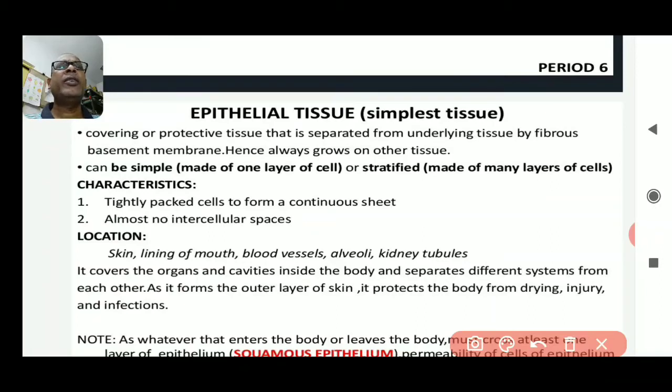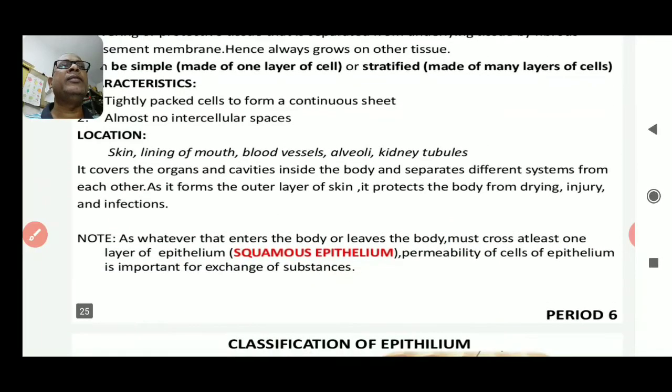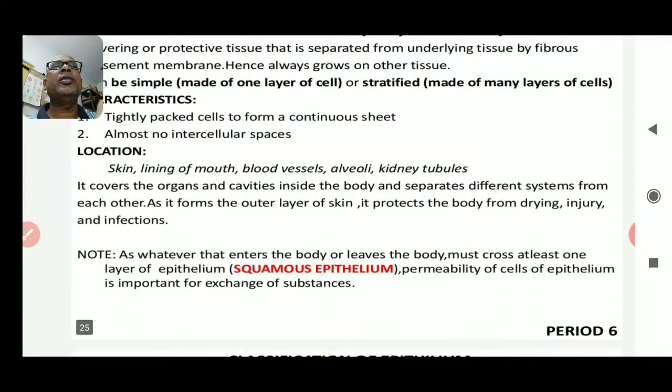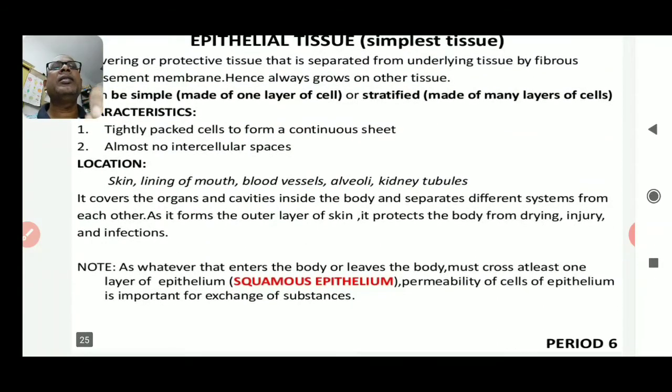Now, this is a note: whatever enters the body or leaves it must cross at least one layer of epithelium, that is squamous epithelium. Permeability of the cells of epithelium is important for the exchange of substances.